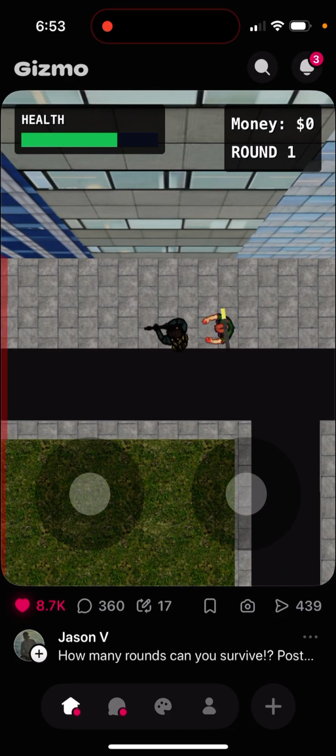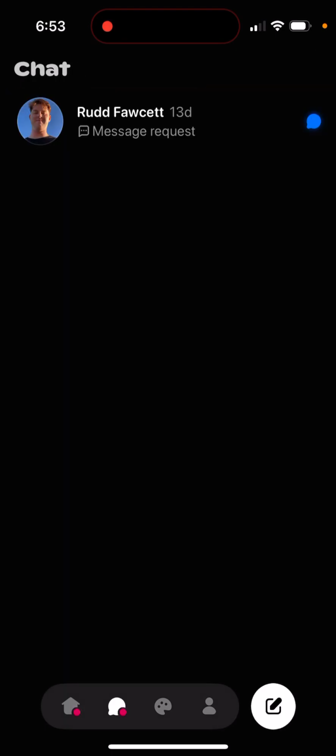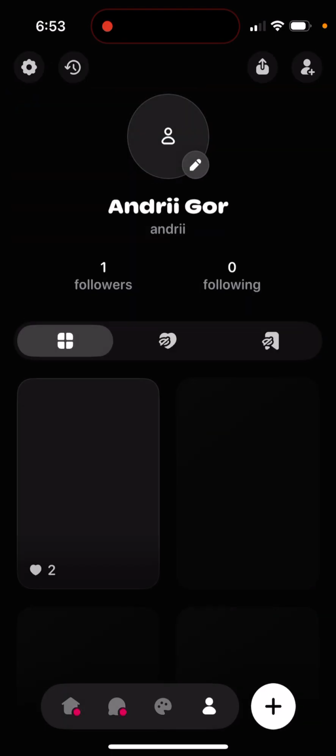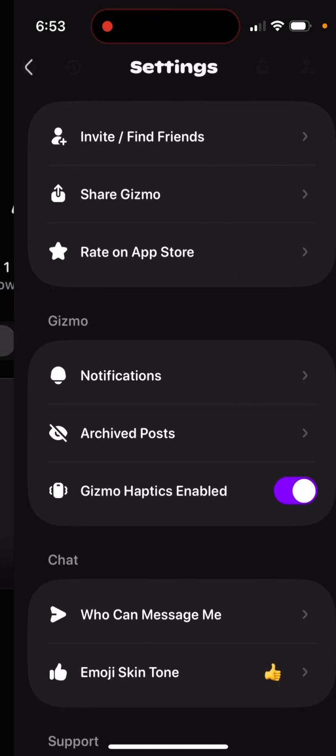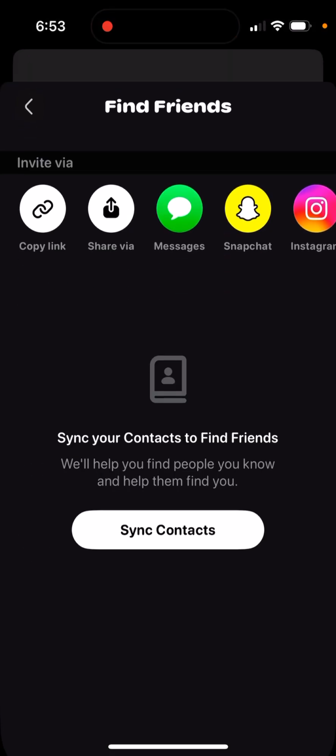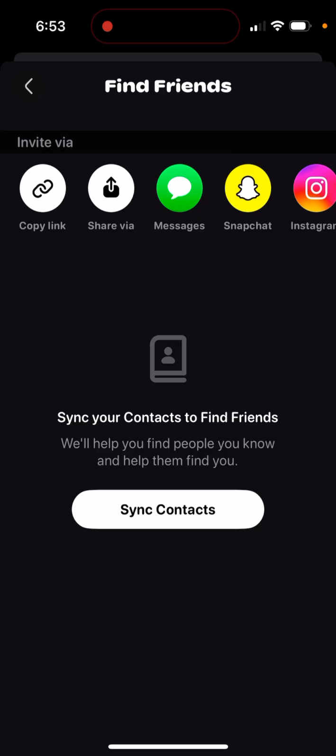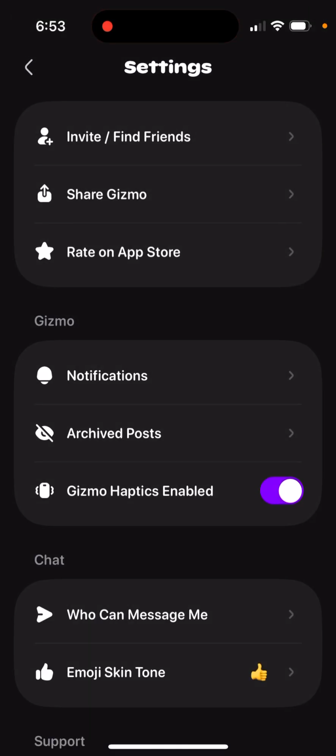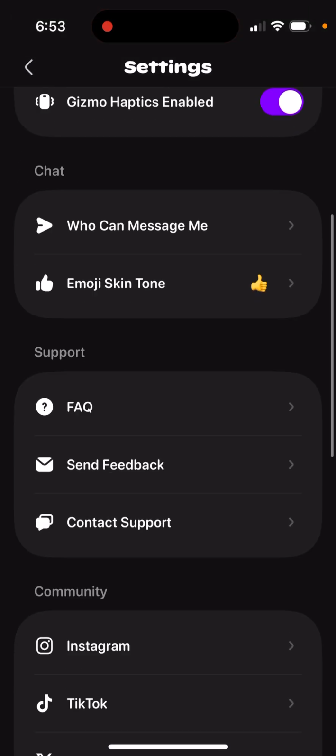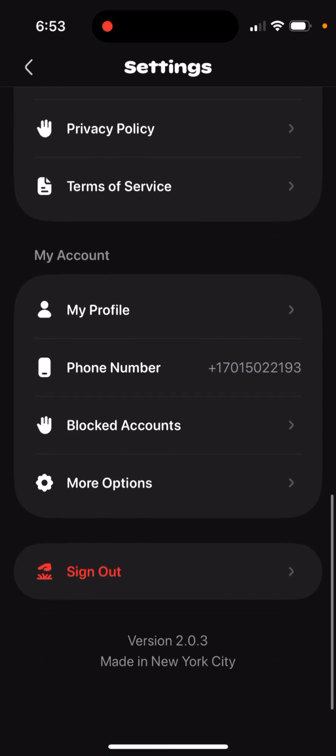So then you just like it, and then you just bookmark it, and yeah, then you can see all of the studios, your account. You can invite friends. I don't know whether who can message me, contact support, TikTok.